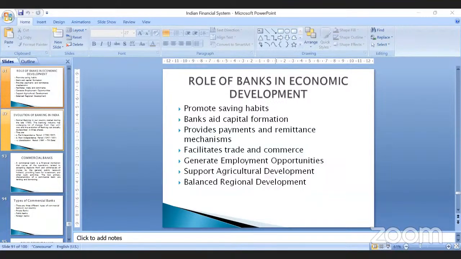Not only that, banks help in the payment and remittance mechanism also. See, whenever you are indulging in trade and commerce, there are a lot of payments happening. I think all of us use Google Pay, PhonePe, and things like that. It is not going directly from our account to their account. There is a middleman called the bank who transfers all this money from your account to their account. So banks not only promote trade and commerce, they also provide a payments and remittance mechanism.